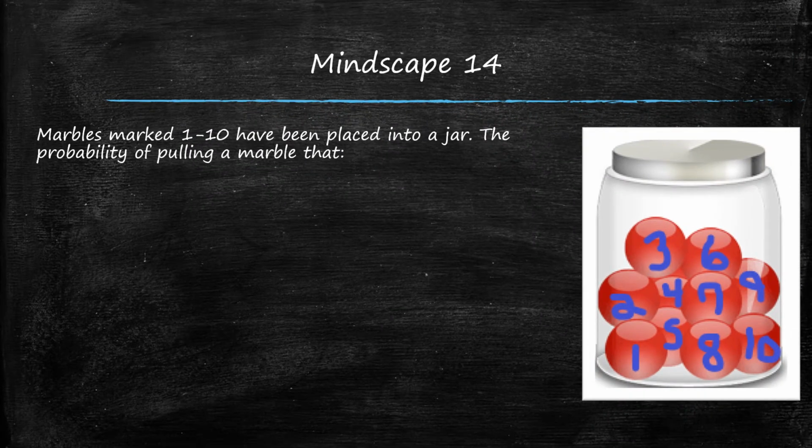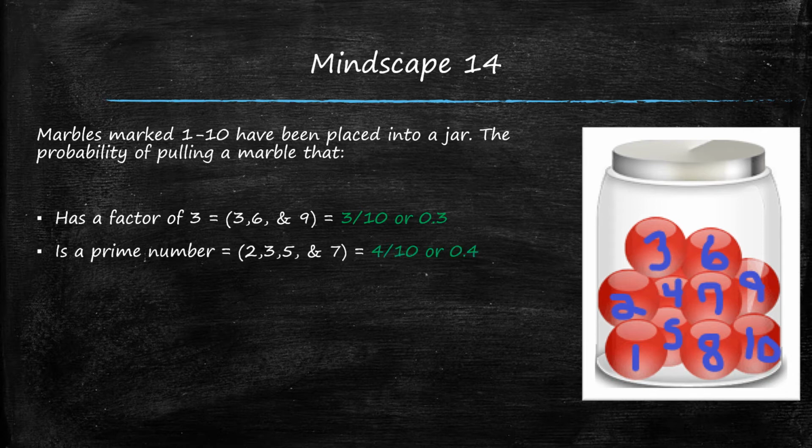Now let's solve some probability questions using what we've learned. This problem comes from Mindscape 14. Marbles marked 1 through 10 have been placed into a jar. The probability of pulling a marble that has a factor of 3. We know that there are 3 marbles in this jar that have a factor of 3: 3, 6, and 9. So that means that the probability is 3 out of 10 or 0.3.